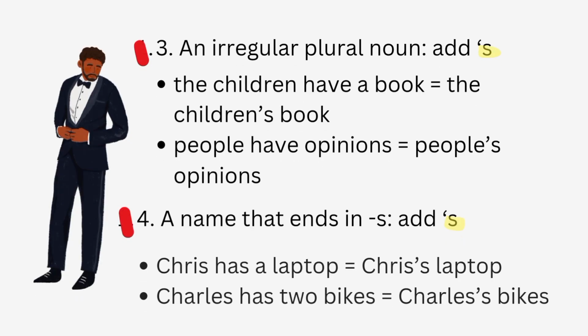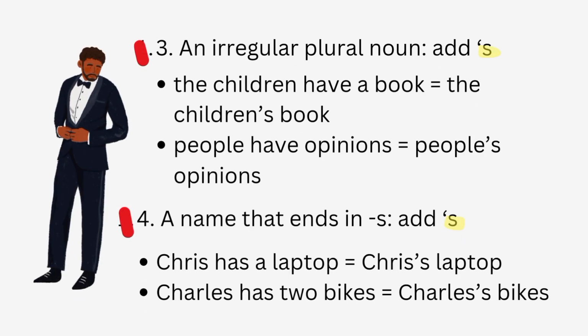An irregular plural noun, add s. The children have a book equals the children's book. People have opinions equals people's opinions. A name that ends in s, add s. Chris has a laptop equals Chris's laptop. Charles has 2 bikes equals Charles's bikes.